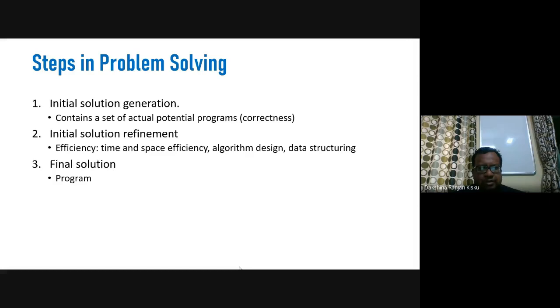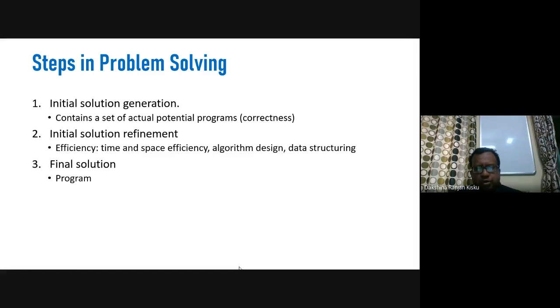Now, as far as problem solving is concerned, we can develop some steps. These are not part of a general theory of problem solving or any hard and fast rule. Here we can have a tentative number of steps.